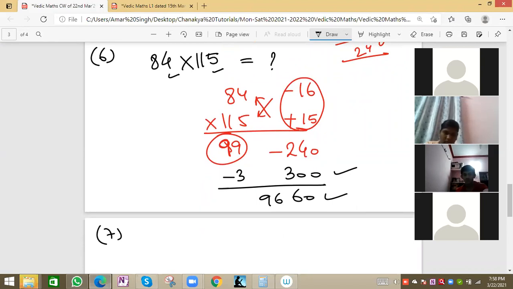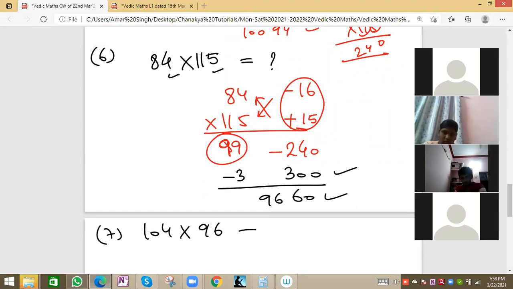Okay. Suppose an easy question next: 104 into 96. Please try this one, after noting the solution of the previous question.